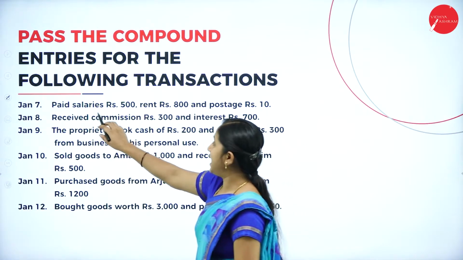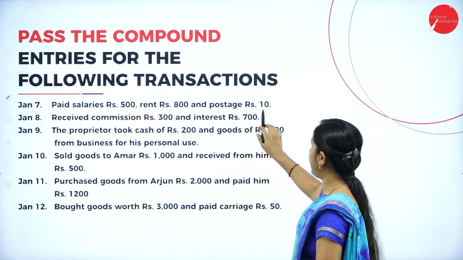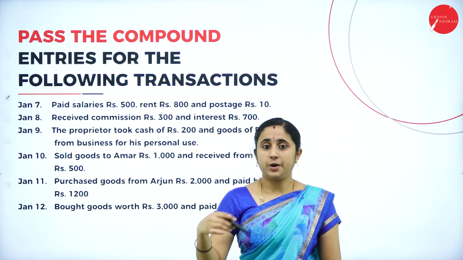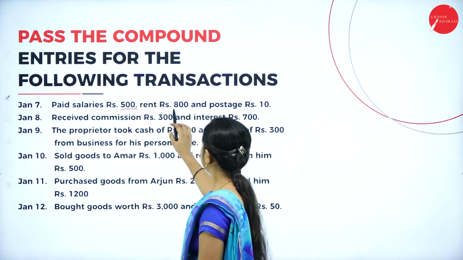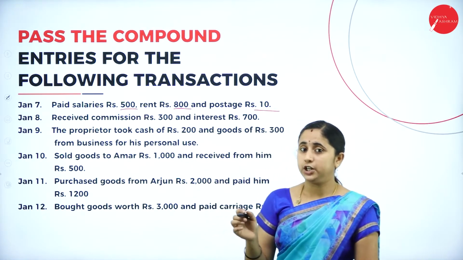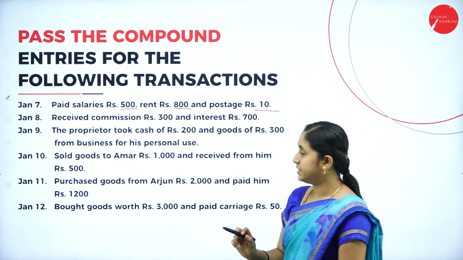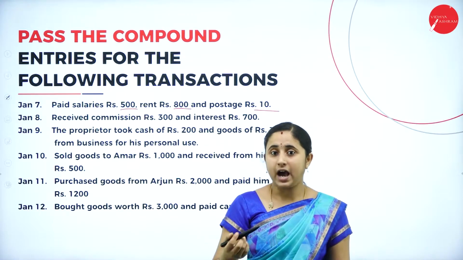Next, paid salaries of rupees 500, rent 800 and postage 10. Your paying means it is an expense. Salary, rent and postage is an expense. When you are paying means cash is going out.